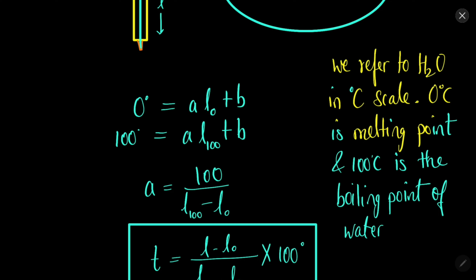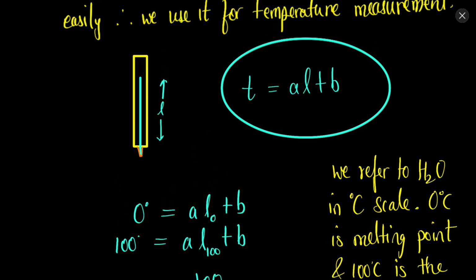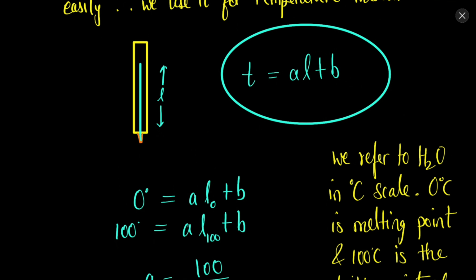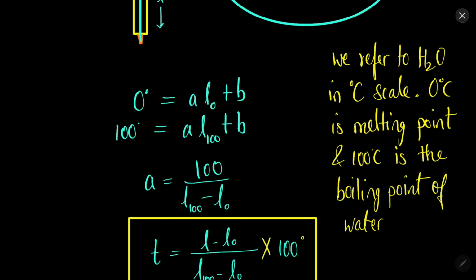So this degree Celsius temperature scale is based on water, in which we take the boiling point and melting point to be 100 degrees and 0 degrees Celsius respectively, and we need 100 divisions between the boiling point and melting point. Therefore we multiply it using 100.